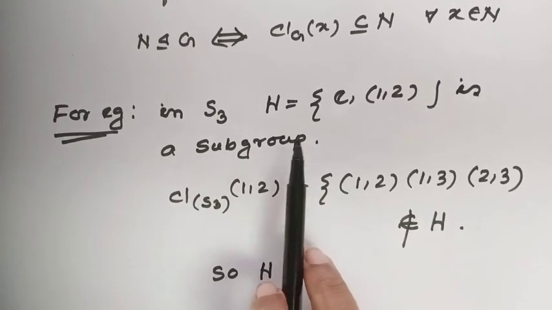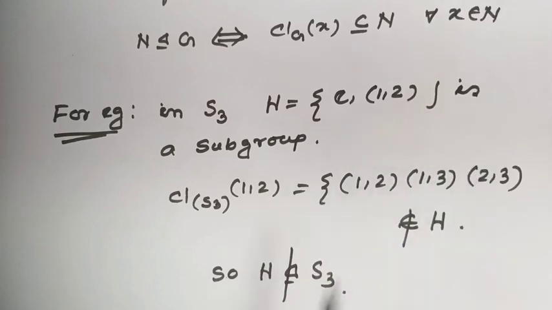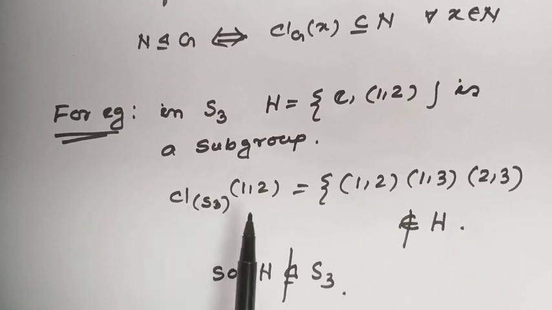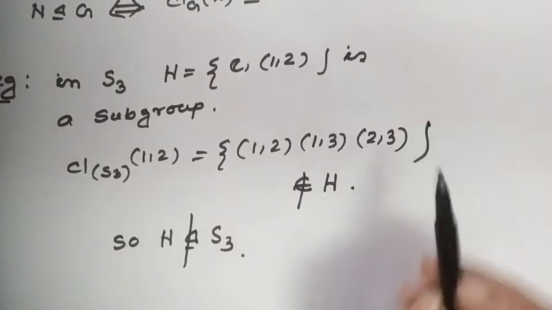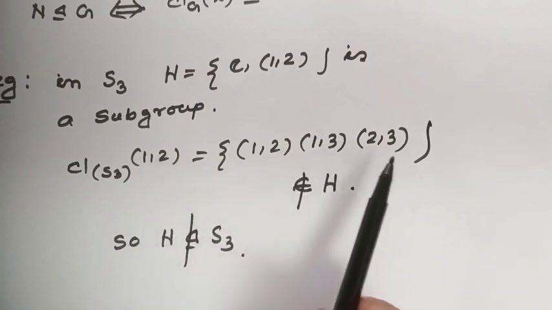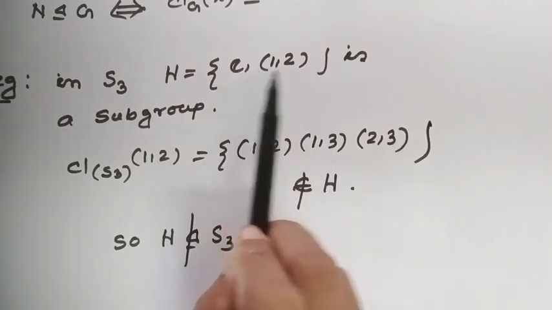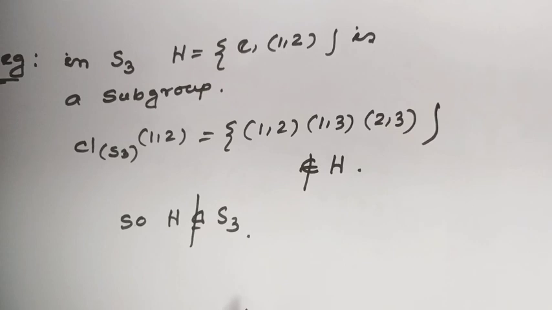Let's see one example. In S3, consider the subgroup A equal to the identity and (1 2). The cycle (1 2) gives a subgroup of S3, as we all know. Then what will be the conjugacy class of (1 2)? We all know this is the same cycle type, so the conjugacy class of (1 2) will be (1 2), (1 3), (2 3), which does not belong to the subgroup A. So A cannot be a normal subgroup. Are you getting it? Well.